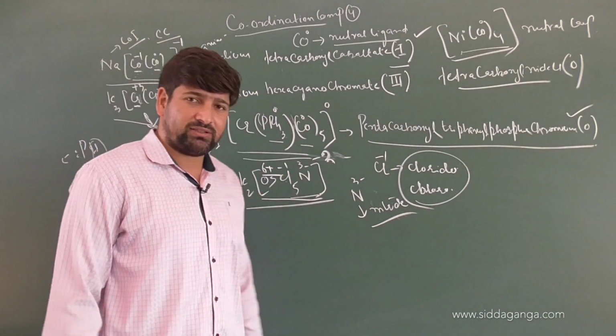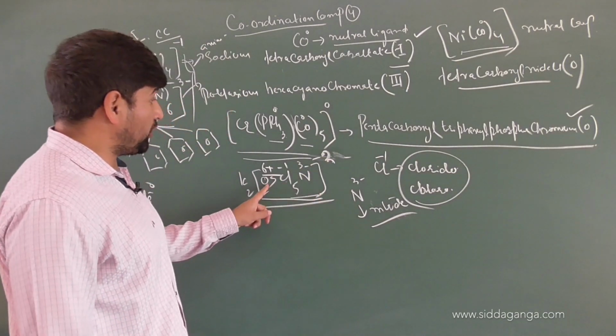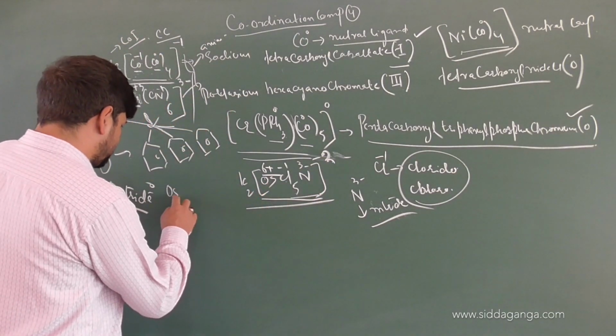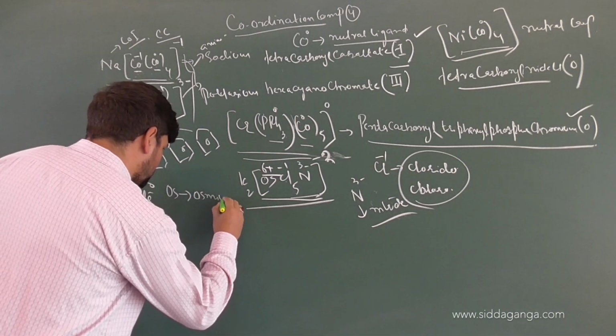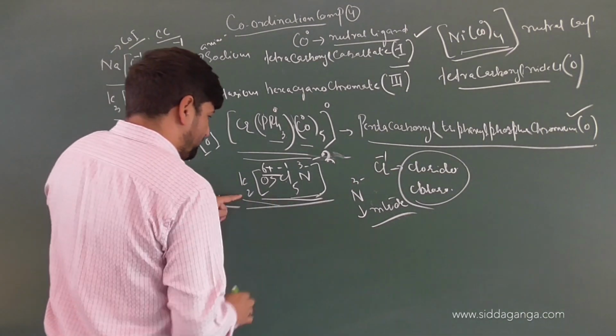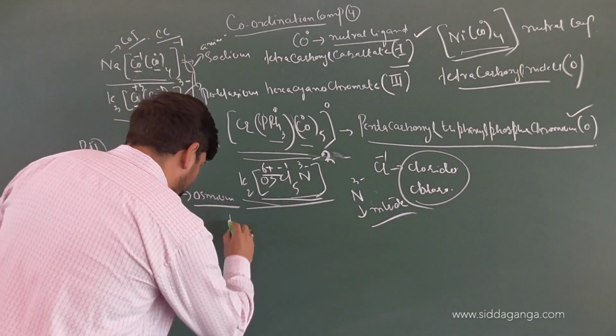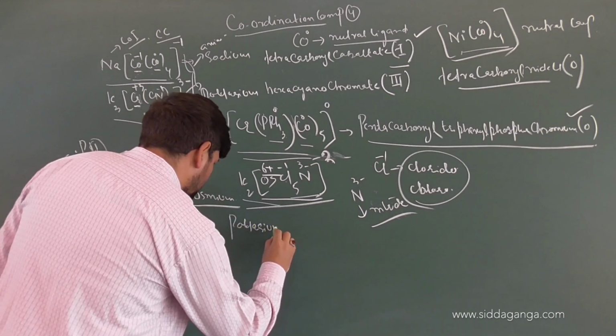So when you are naming it, it will be very simple now. The charge of the complex is -2. This is osmium, Os. Now the name of the complex, very simple. How can you write it down? Potassium.